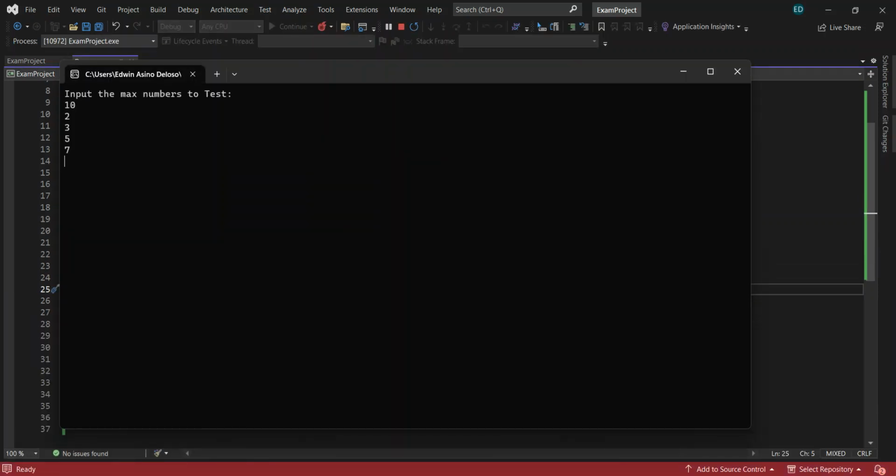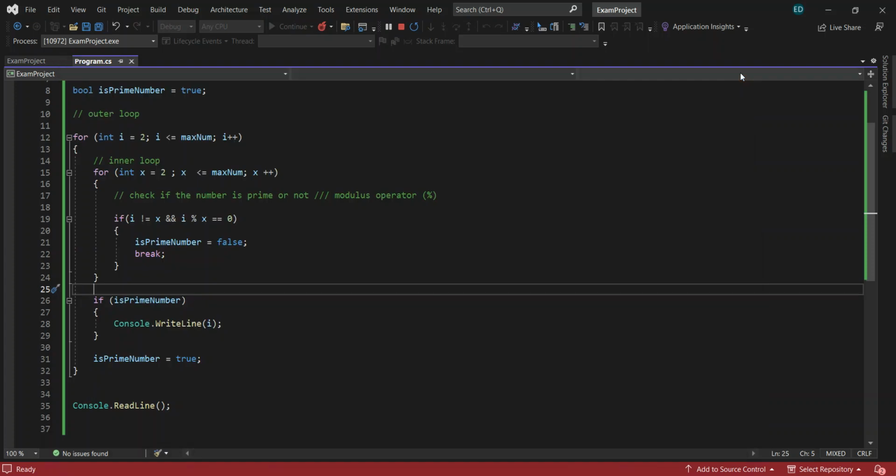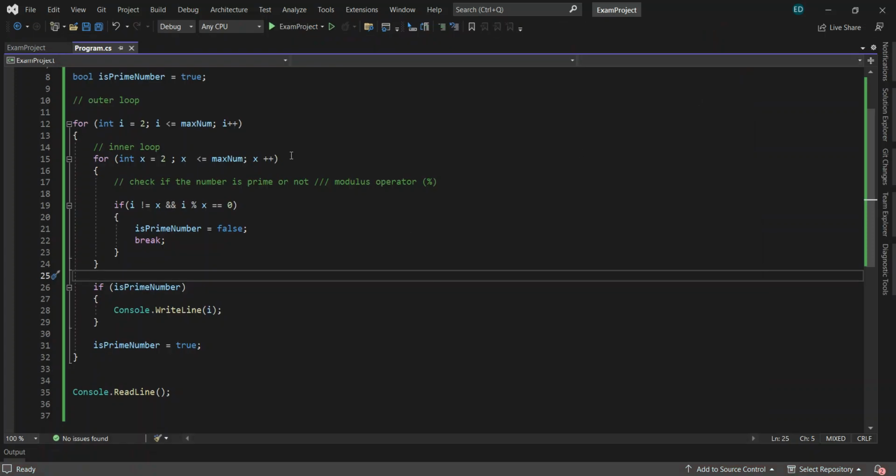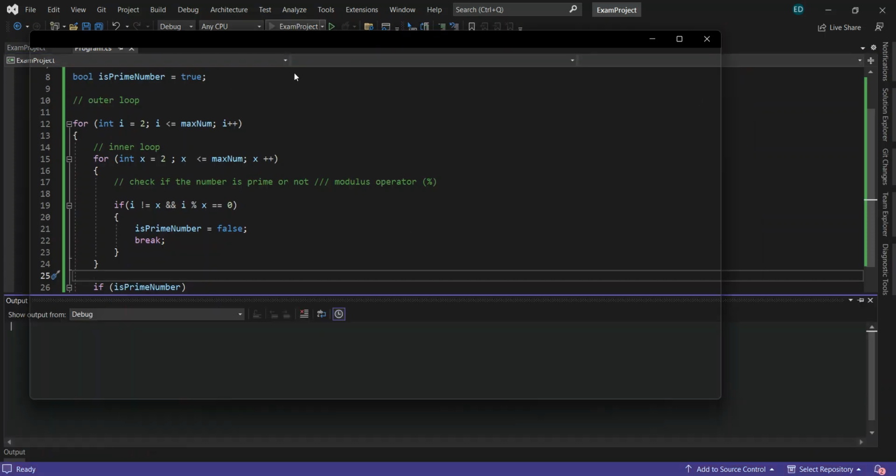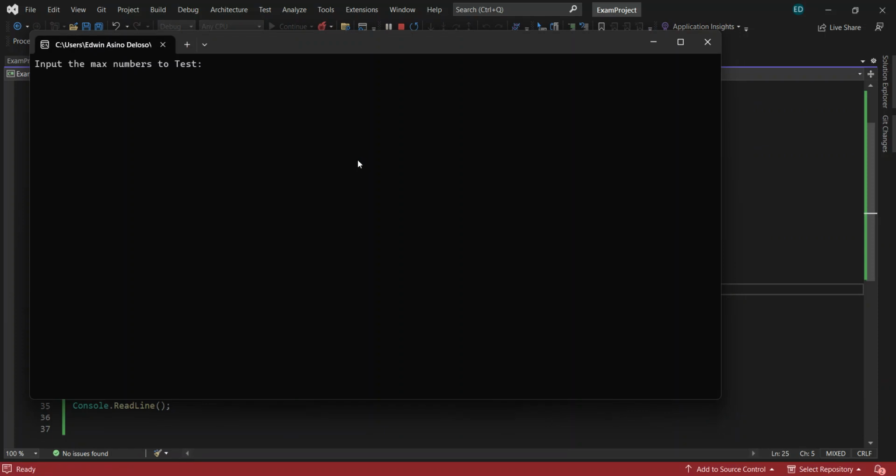10 gives 2, 3, 5, 7. Why is 9 not included? 9 can have 3 as a factor, so the factors will be 1, 3 and 9. If we try again, guys, let's say for example 100.